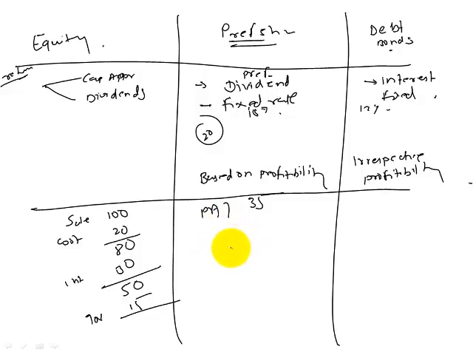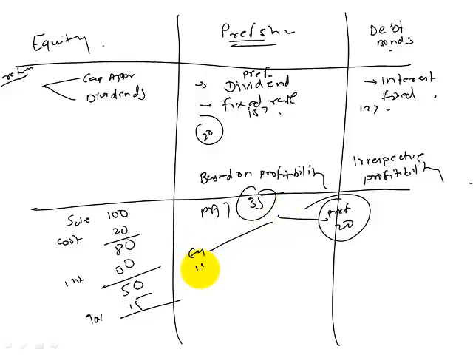Now it is the company who wants to decide how do they want to appropriate this profit. Therefore, interest is said as a charge against profit. Why charge against? Because it is considered as an expenditure. But dividend is considered as an appropriation of profit. How does company decide to use that profit? So out of 35, company will pay preference dividend of 20, and it might pay equity dividend of 15, or might pay equity dividend of 0, or it might pay equity dividend of 5, depending on how they want to pay to the equity shareholders.